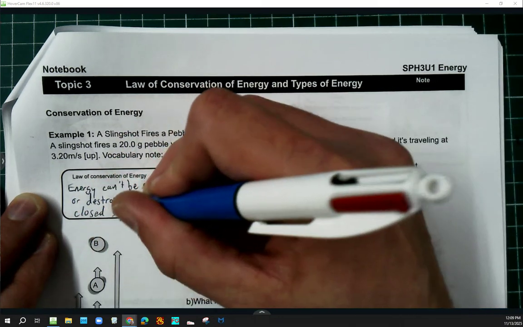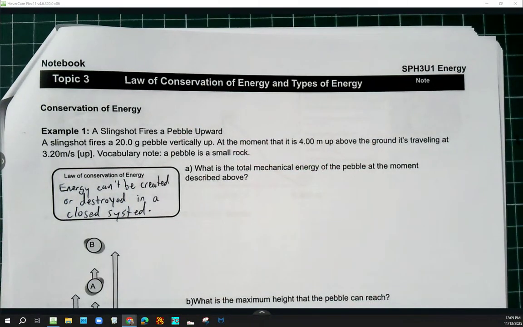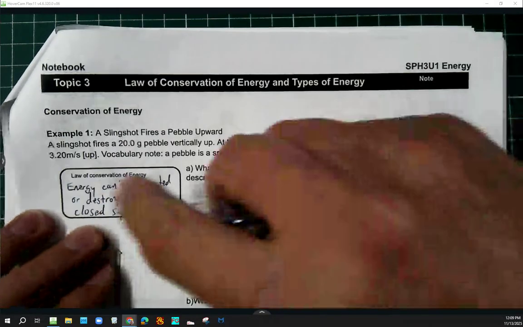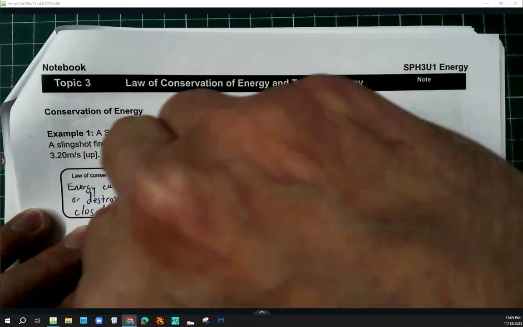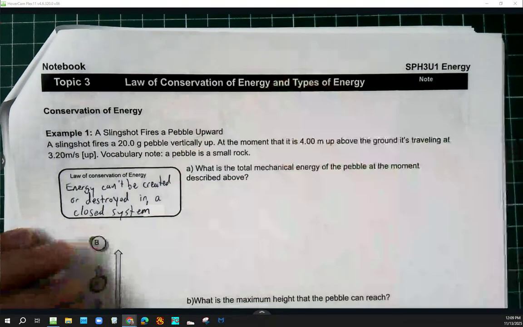And what that means for us is that the total energy of a system before something happens and the total energy of that system after something happens is going to be the same. The total energy before and after will be the same.